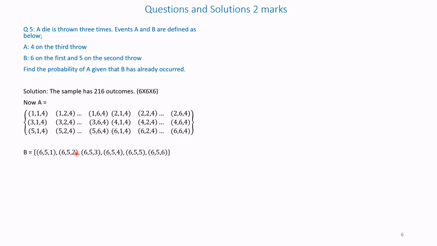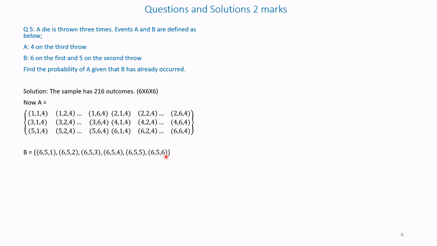Now B is 6 on the first attempt and 5 on the second attempt. So first we will write down the outcomes of B: 6, 5, 1; 6, 5, 2; 6, 5, 3; 6, 5, 4; 6, 5, 5 and 6, 5, 6.